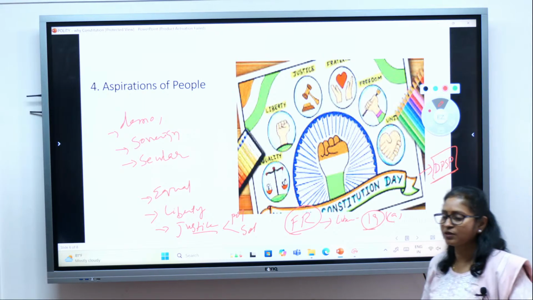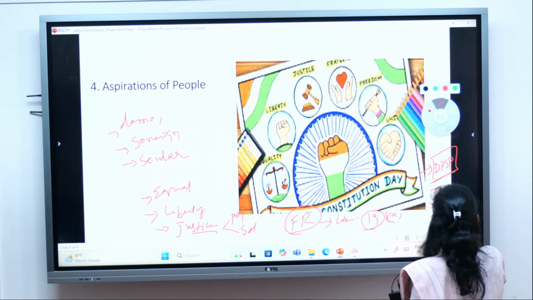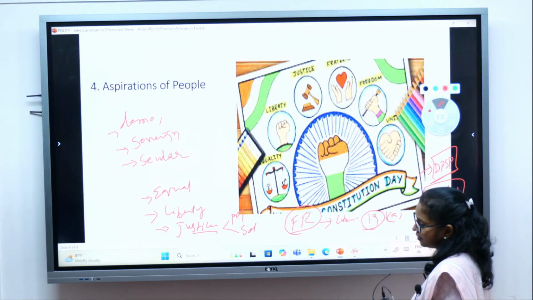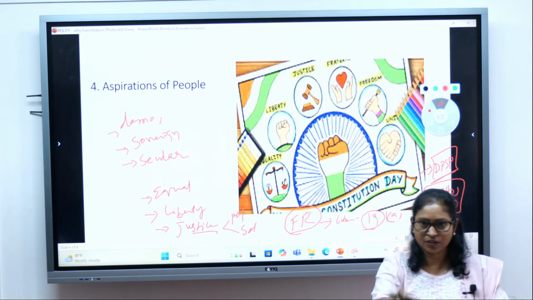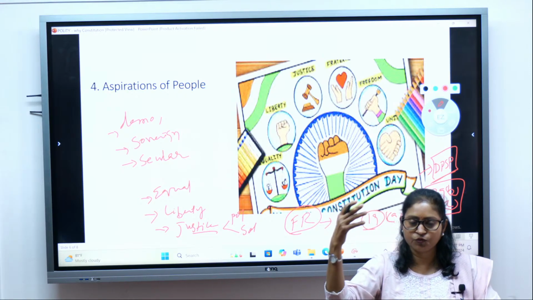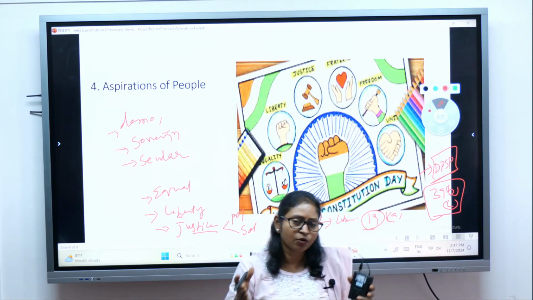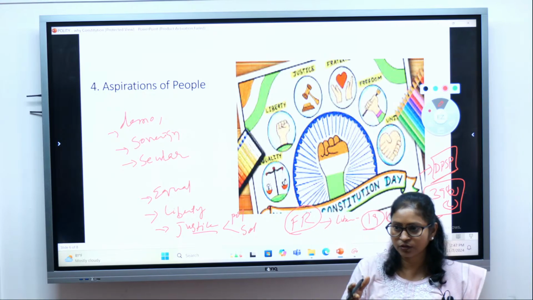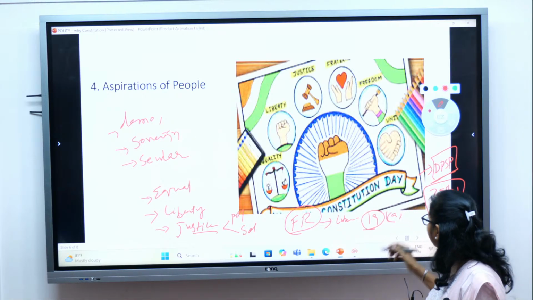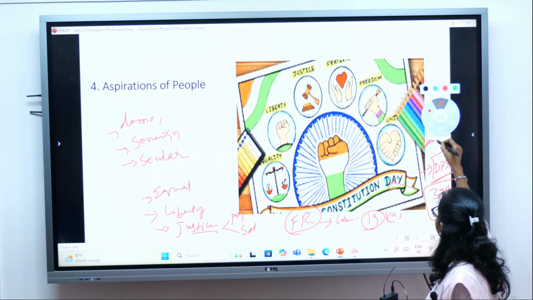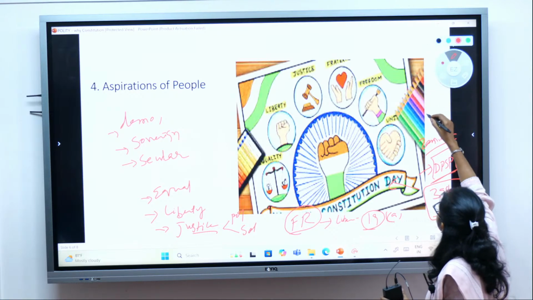The directive principles of state policy, Article 39B and Article 39C, talk about how resources should not be concentrated in few hands. The resources should be distributed in such a manner as to serve the common good, and that's the reason the Zamindari system was abolished. We have the Land Ceiling Act.